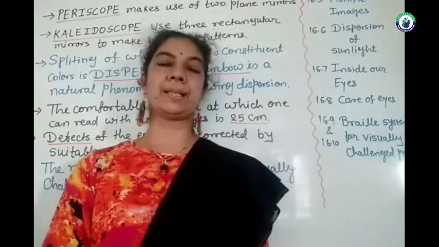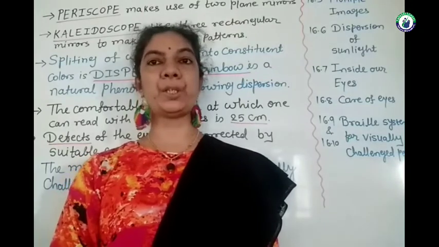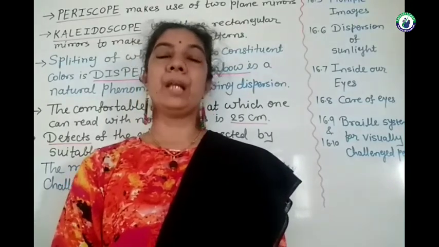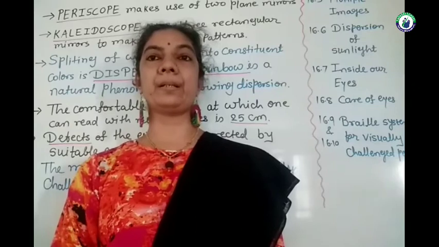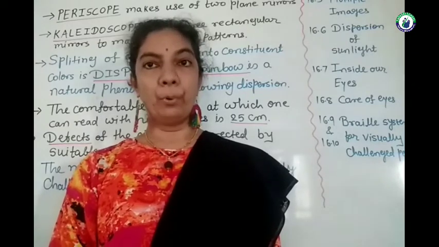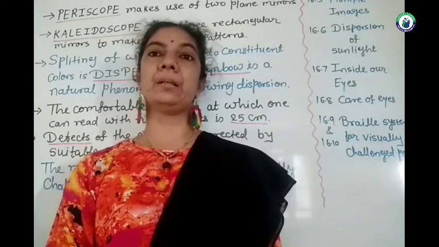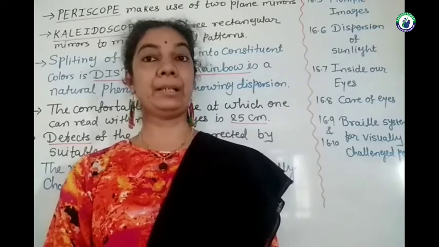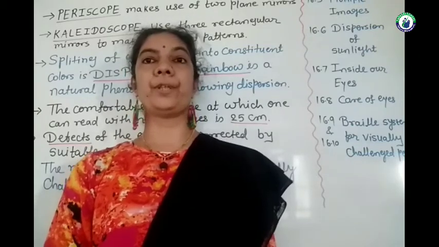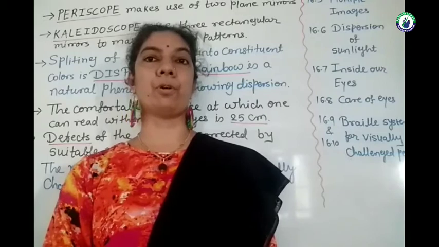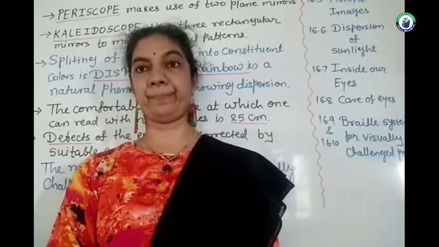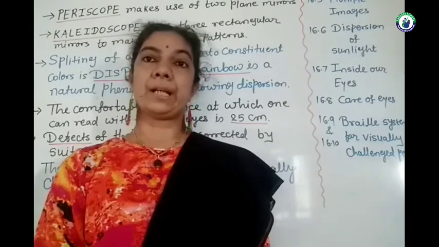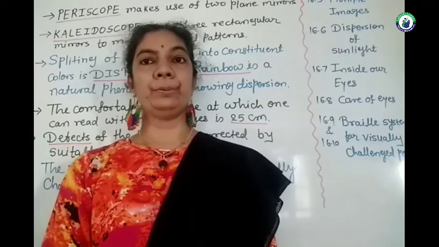The alphabets are written in this pattern, and nowadays typewriters, books, wristwatches, calculators and other such things are available with embossed numbers. Books are available in Braille also.